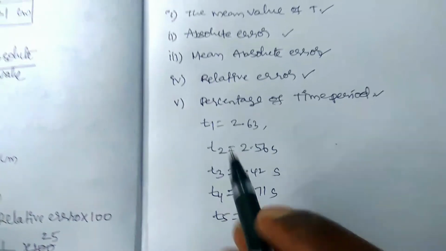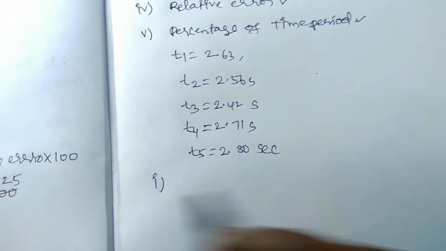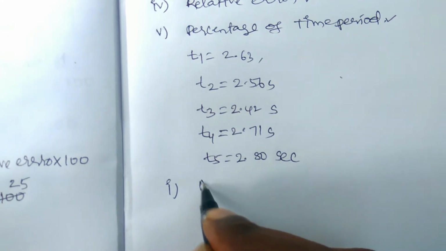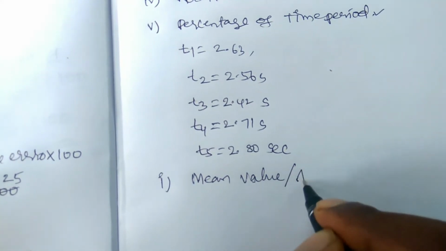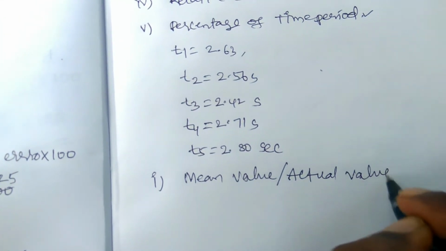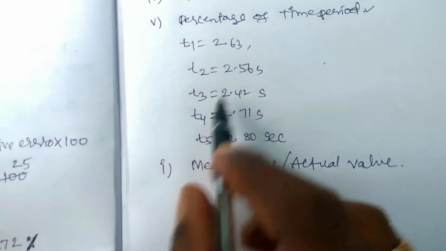Now we calculate the first one, the mean value. So first we need to find the mean value. The mean value is nothing but the actual value or the true value. These are the time periods.